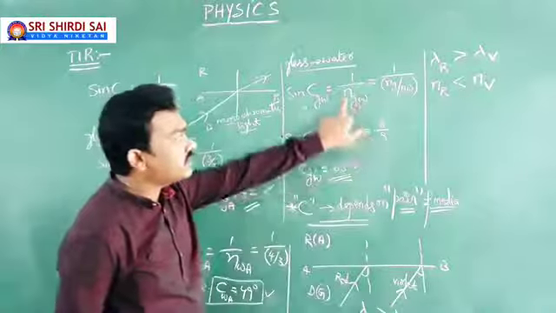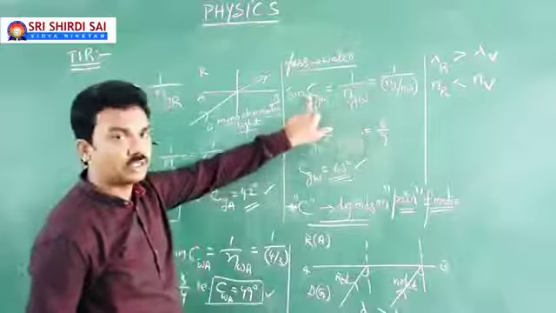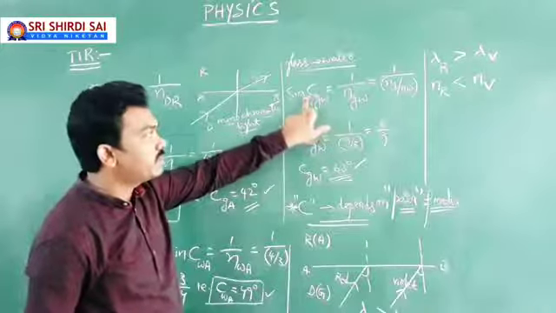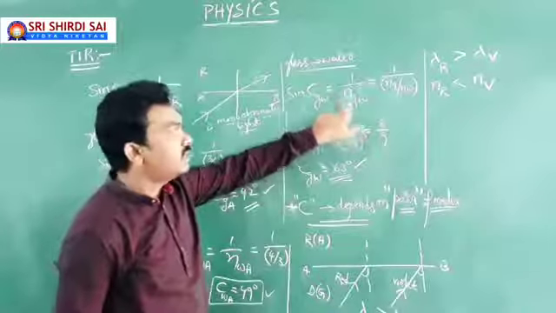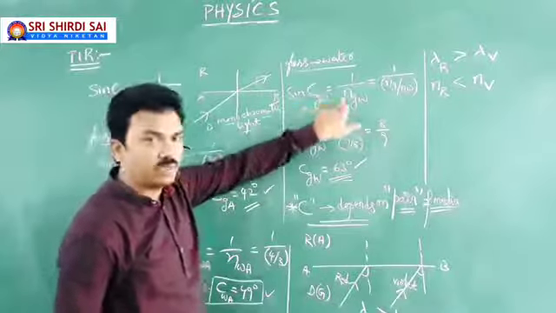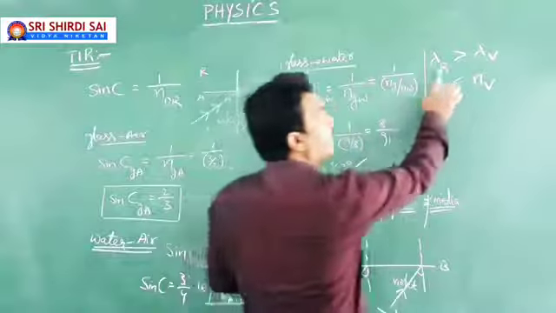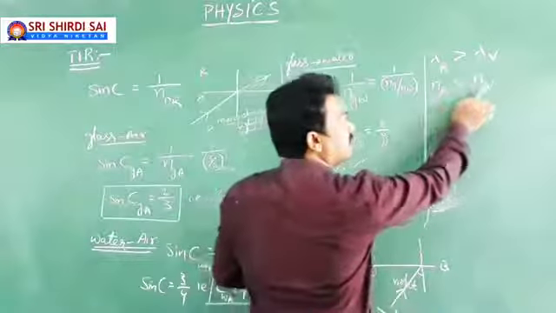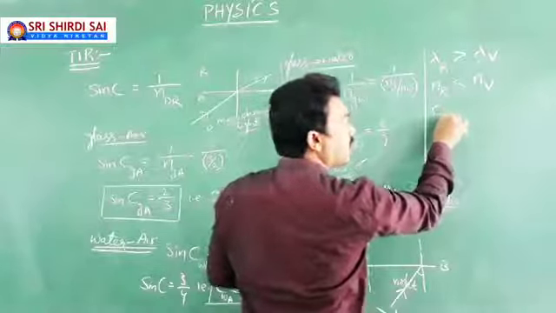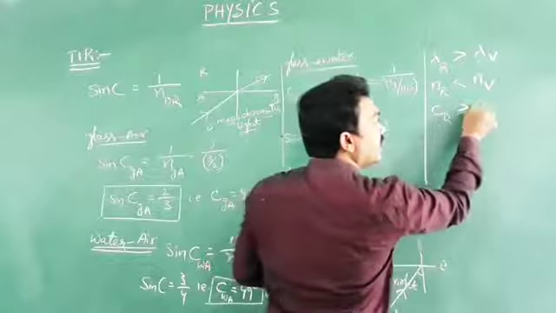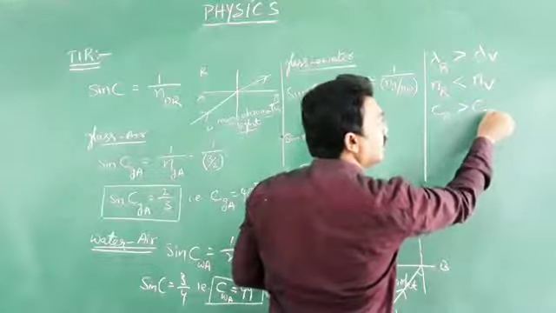Whenever refractive index changes, critical angle changes. How does it change? Inversely, because sin C equals 1 by n, the reciprocal. That's why C varies inversely with n. It means lambda r greater than lambda v, then n r less than n v. Then automatically the critical angle of incidence in glass for red color will be more than the critical angle of incidence in glass for violet.